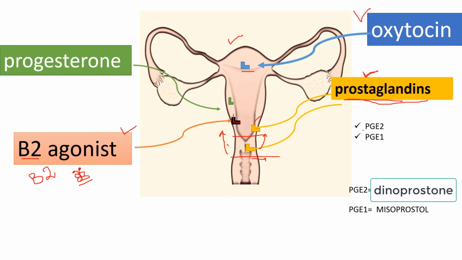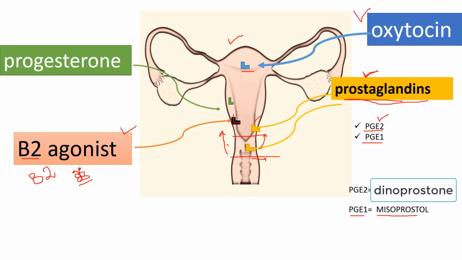Now, there are two types of prostaglandins which are important for the induction of labor: prostaglandin E2 and prostaglandin E1. Prostaglandin E2 is the drug of choice for the induction of labor. Remember this thing. How you can remember? Here the word is E2. So uterus has two structures mostly, the two ovaries, two fallopian tubes. So remember E2, right? Now, synthetic prostaglandin E2 is dinoprostone, right? And the synthetic prostaglandin E1 is misoprostol, right?